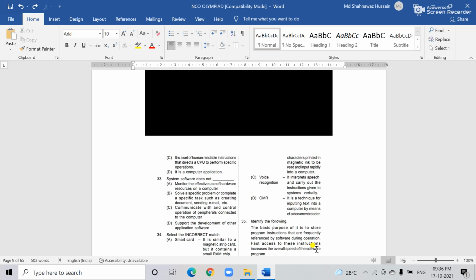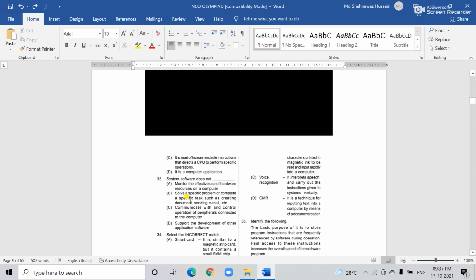There are two types of software: application software and system software, right? Application software helps to perform the user's tasks, and system software manages the whole system, like your input devices, processing devices, RAM, ROM, memory, everything inside the CPU. The system is controlled and managed with the system software, meaning how the user handles the system. So here is the correct answer.